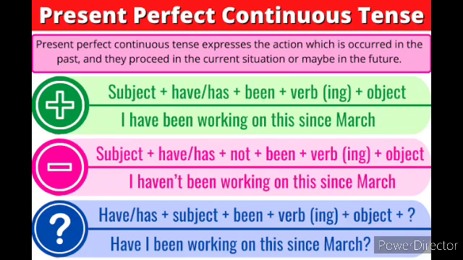Look at the interrogative structure and the sentence next. Has or have plus subject plus been plus verb in the ing form plus object with a question mark. So look at the sentence here. Have I been working on this since March? As it is an interrogative sentence, we should end with a question mark.